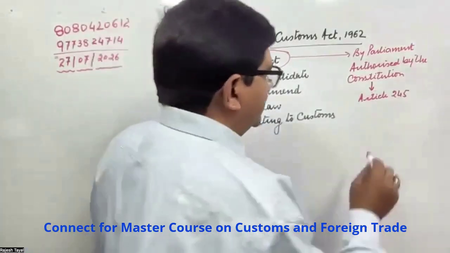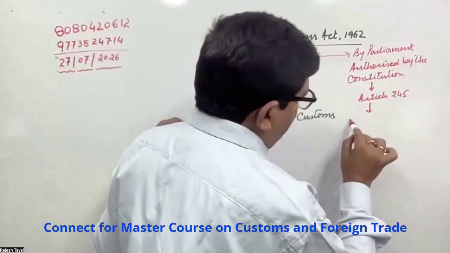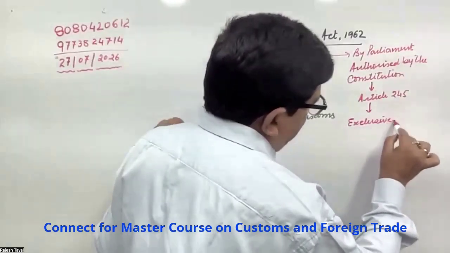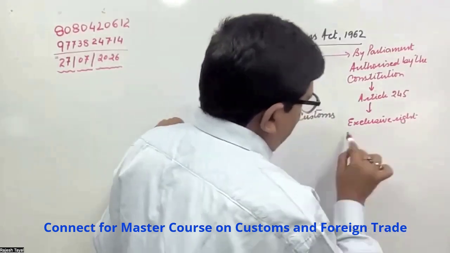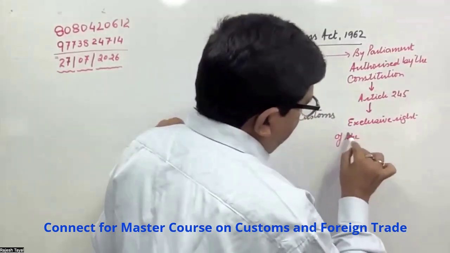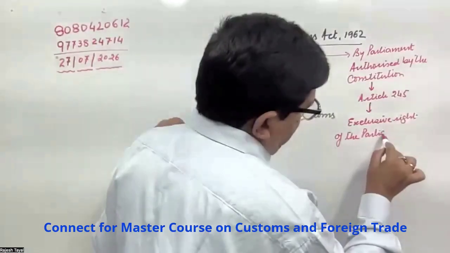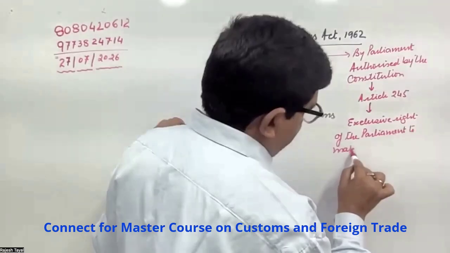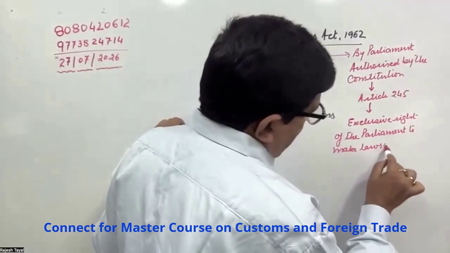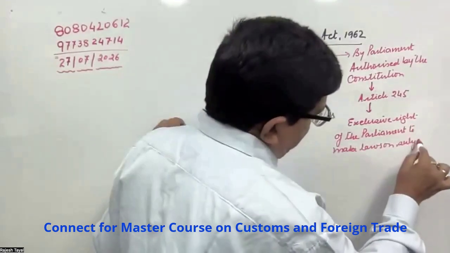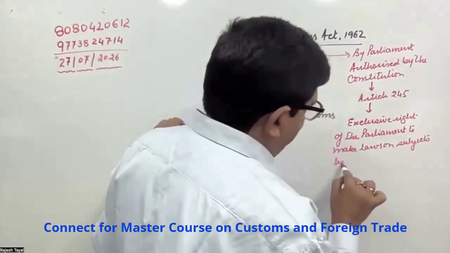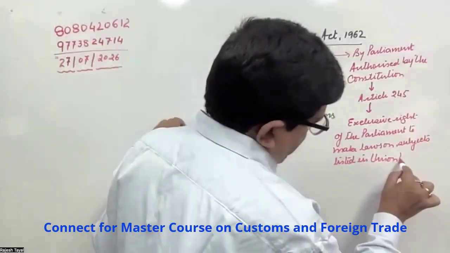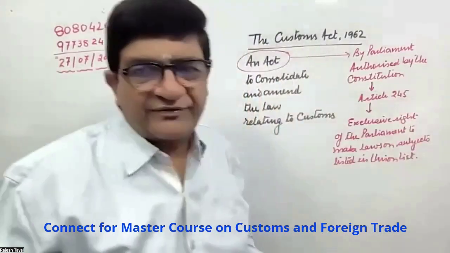Okay. So here we can say exclusive right of the Parliament to make laws on subjects listed in Union list.